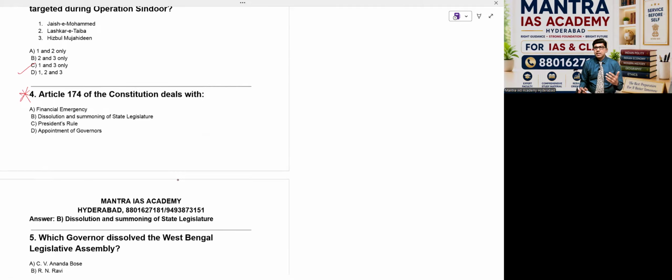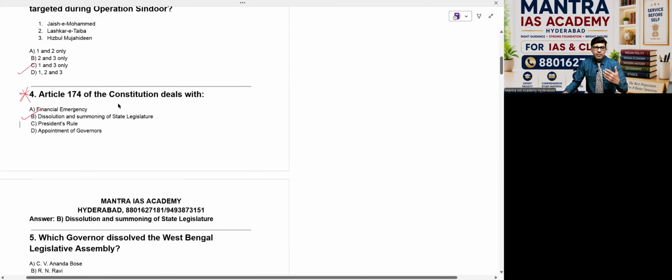The same thing was done by the governor of West Bengal. Yes, a wonderful personality, right? Dr. Ravi, of course. Now what is the option here? Option A, financial emergency. No, that is under Article 360, beta. Dissolution and summoning of the state legislature, yes, exactly. So B. President's rule also has different articles: national emergency is Article 352, state emergency 356, financial emergency 360. So 174 deals with option B, beta.